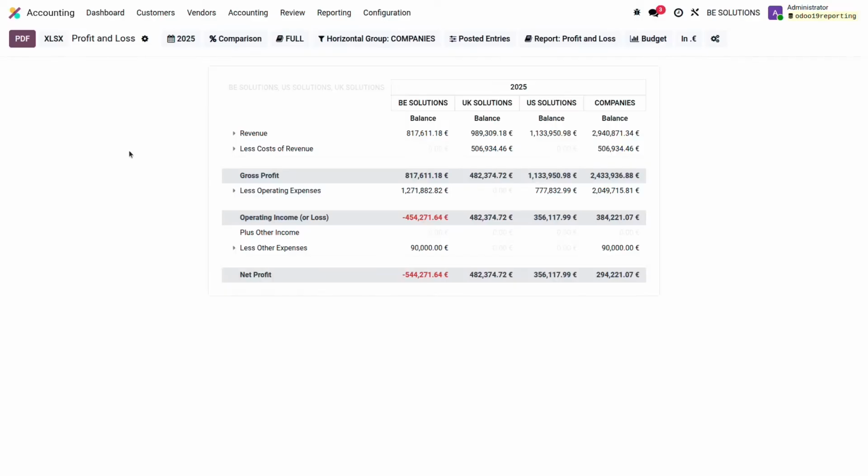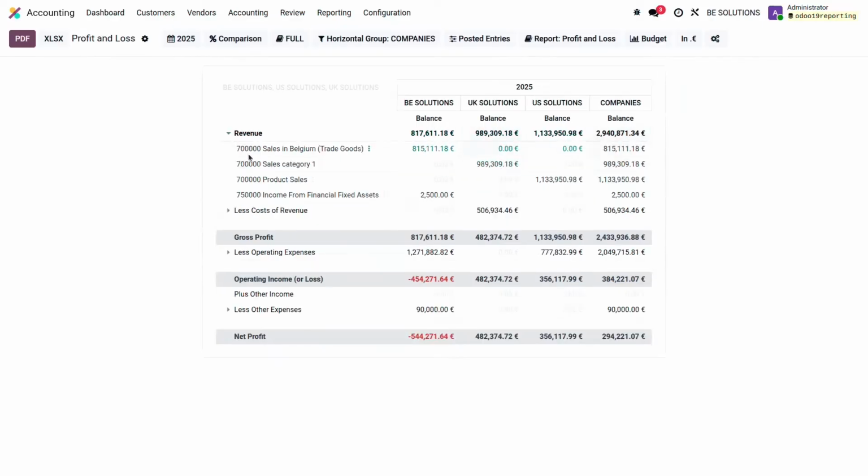Also there, something really interesting to show you is the account mapping. So for the moment, I'm the accountant located in Belgium. So I use the Belgium chart of accounts. So if I unfold the lines there, I will see all the numbers displayed with my own code that I'm used to on a daily basis. Because, for example, there you see that it's the revenue in United States, but I see it with my own code that I'm using in Belgium.